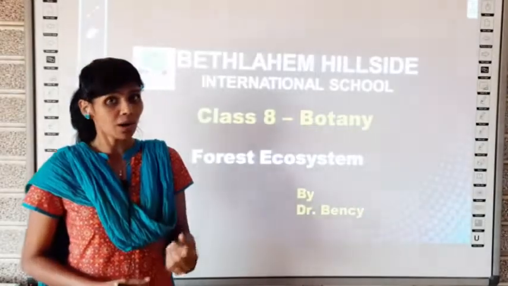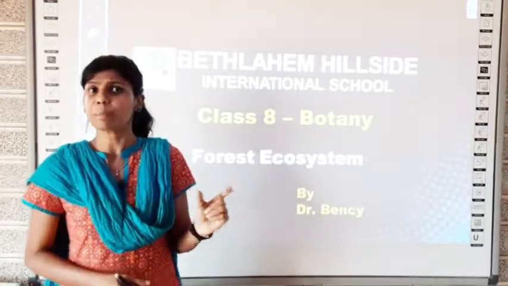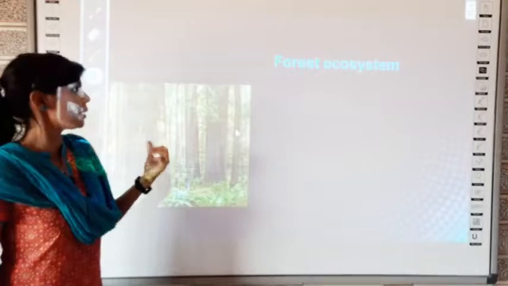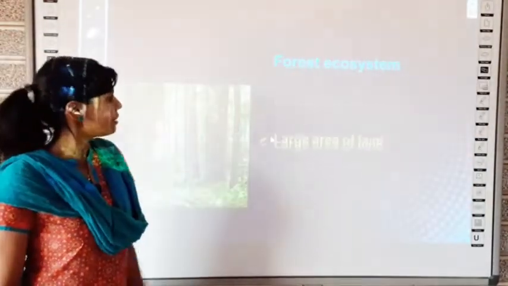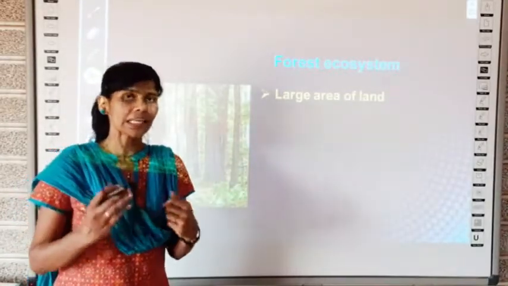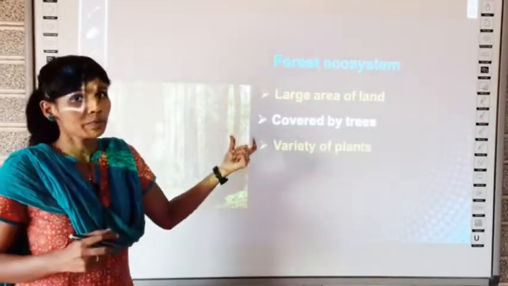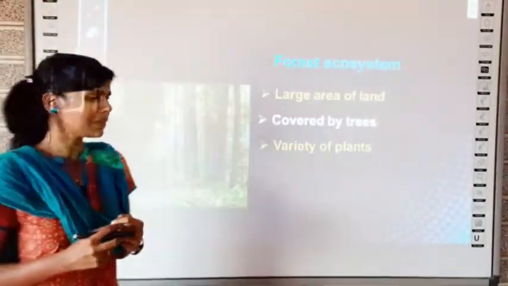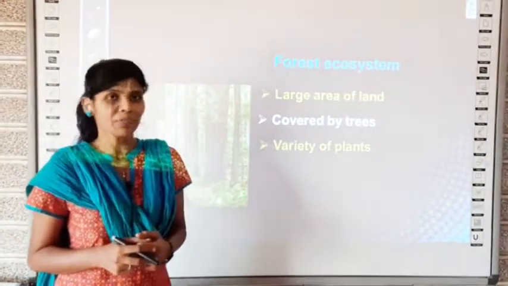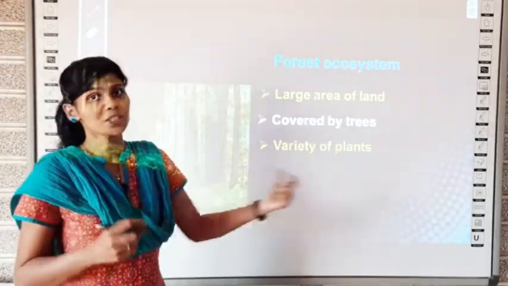So there are trees all around the earth, right? We have many trees everywhere. So which particular place do you address as a forest? What is a forest? They have some properties. A forest will have a large area of land. If the area of the land is very large and if it has trees, it can be called a forest, and it should be covered by trees. What is covering? Like many trees continuously, without much empty land. So it should be covered with trees, and it should have a variety of plants.